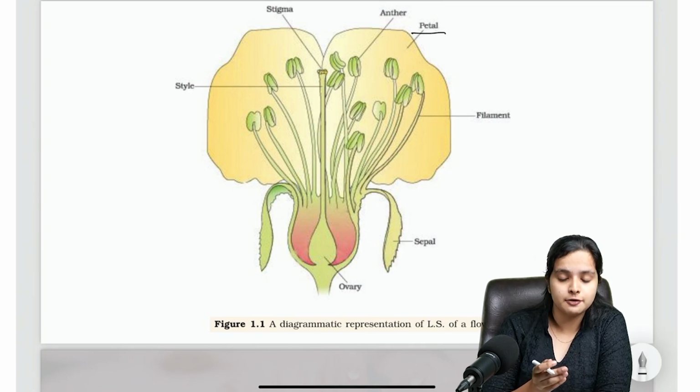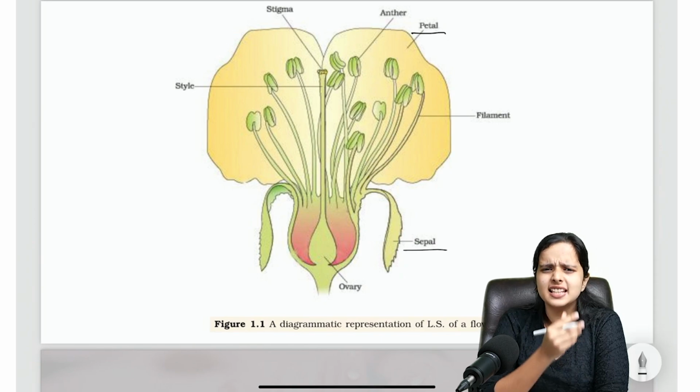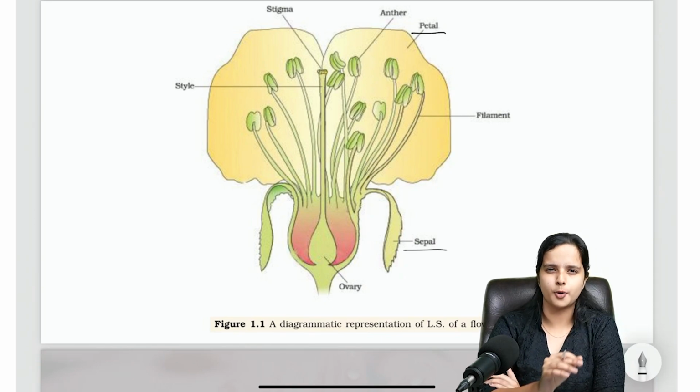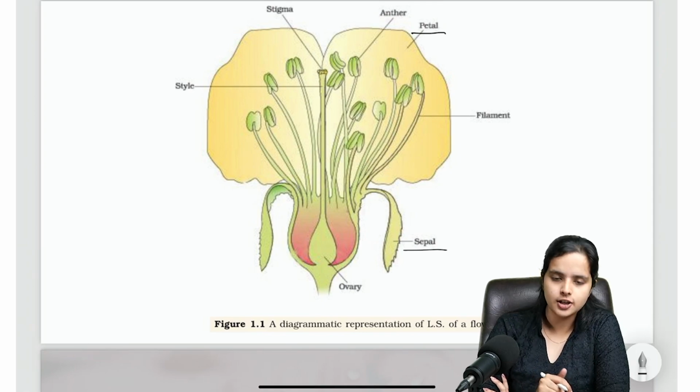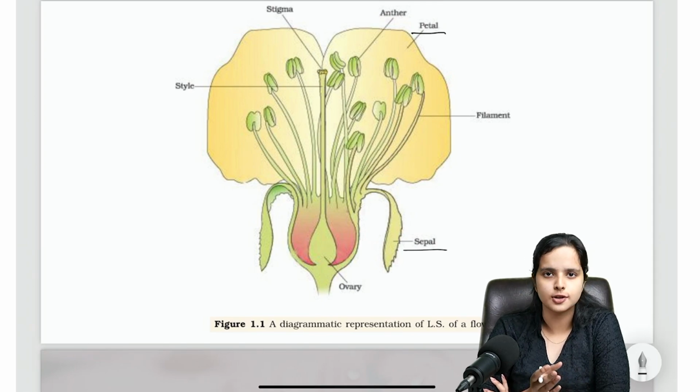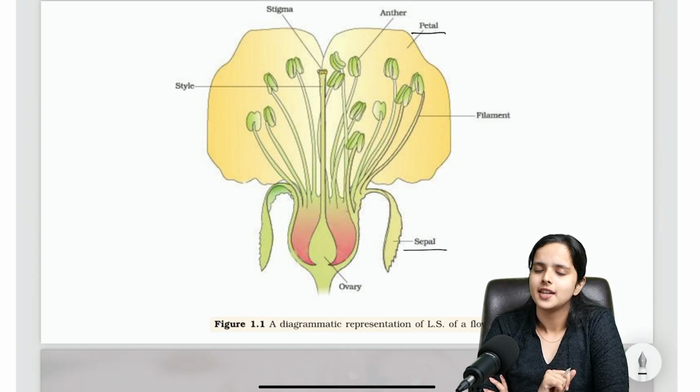Then the next part that we'll be having is the sepal. The green part, usually it's not that prominent or big. It's small and usually green in color. It's not that attractive. You'll have sepals as well. In the case of hibiscus, you'll find 5 petals and almost 5 sepals as well. Okay, cool.